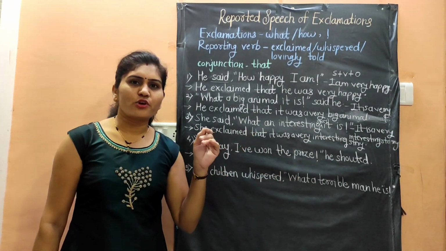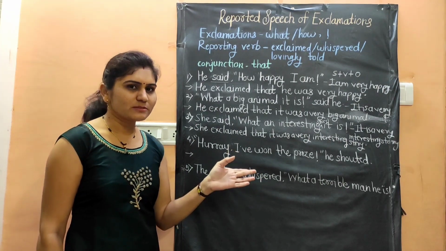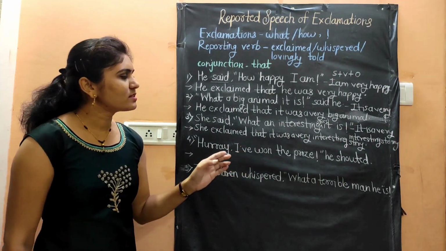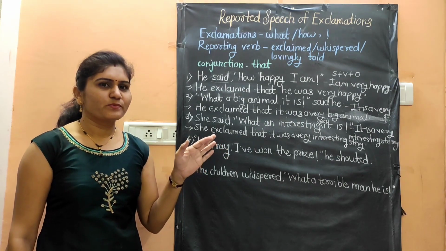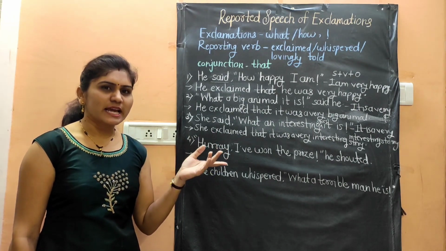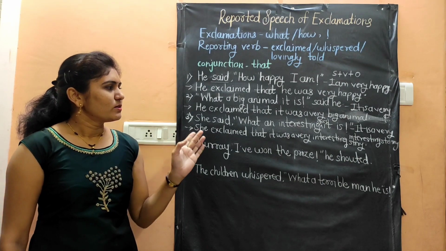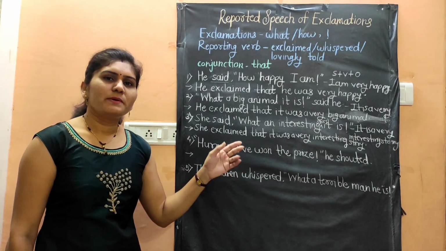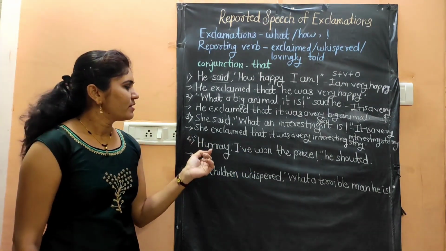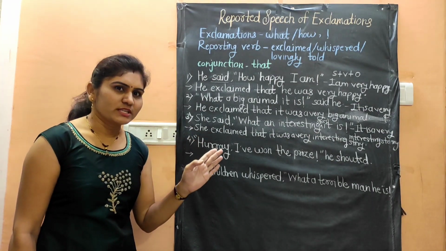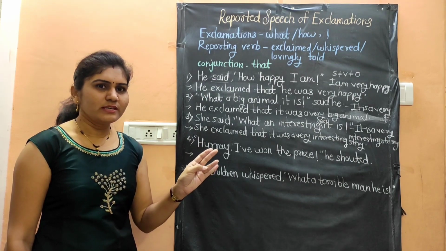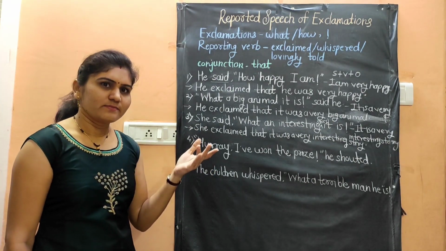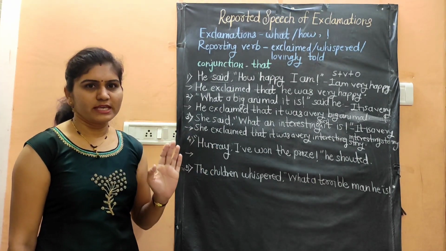So if there are strong emotions of the speaker, then we will use joyfully or angrily if there is anger after the reporting verb exclaimed. If there are strong emotions, then we will use angrily, joyfully or with fear after the reporting verb exclaimed.